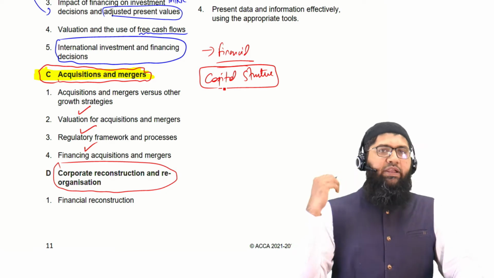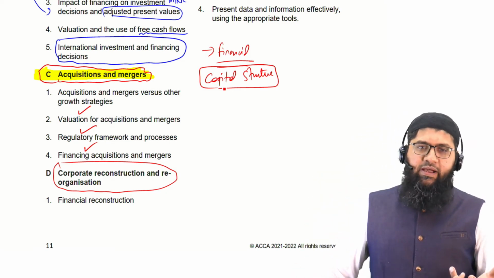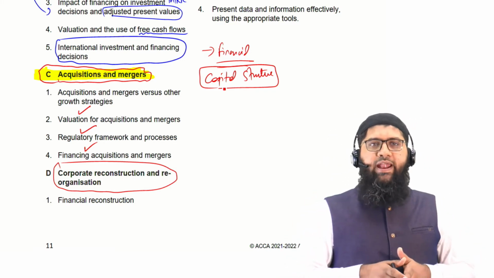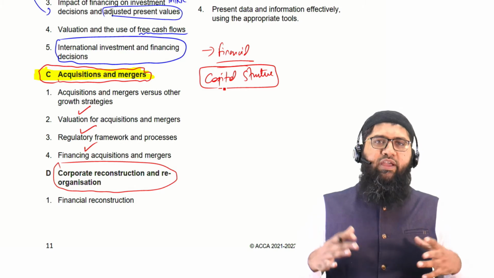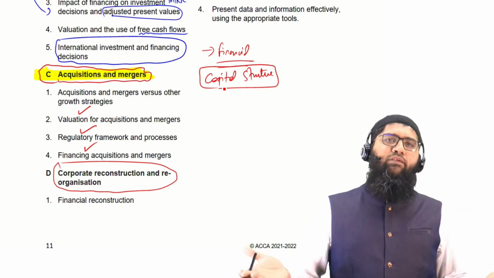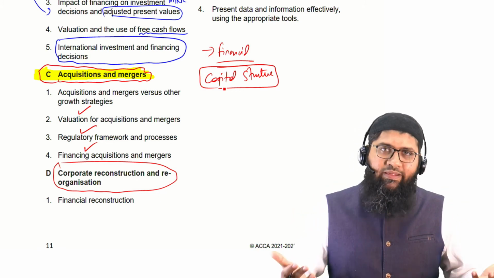It's the financial reorganization. Maybe you are a 70% geared company, and you change your debt into equity, or you convert your equity into debt. You change one form of equity into another form of equity, or you convert one form of debt into another form of debt. There could be multiple things that you can do as an entity.